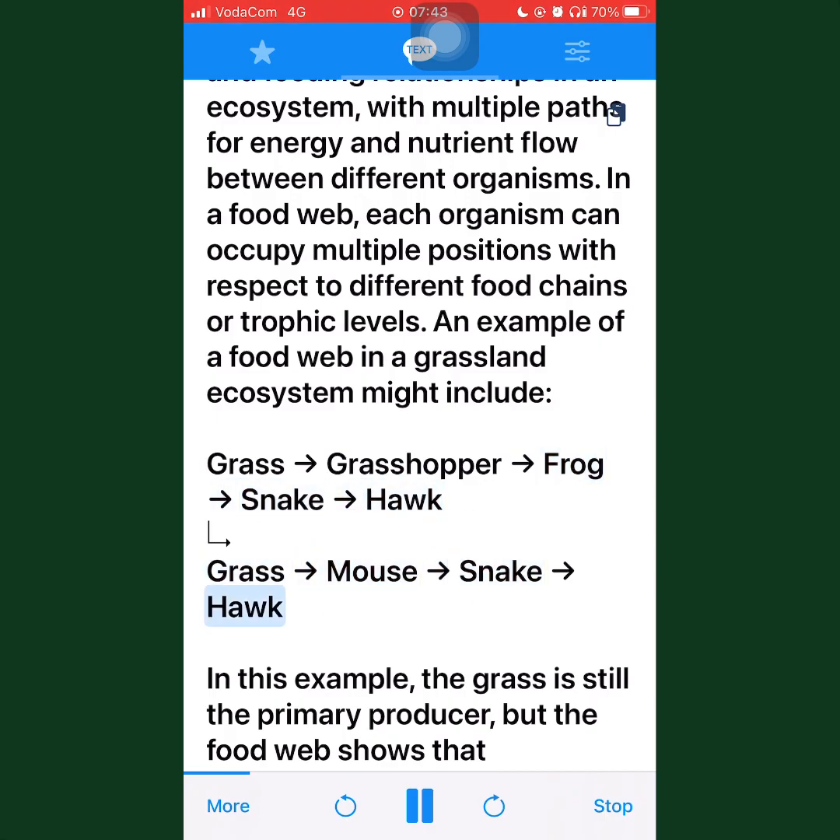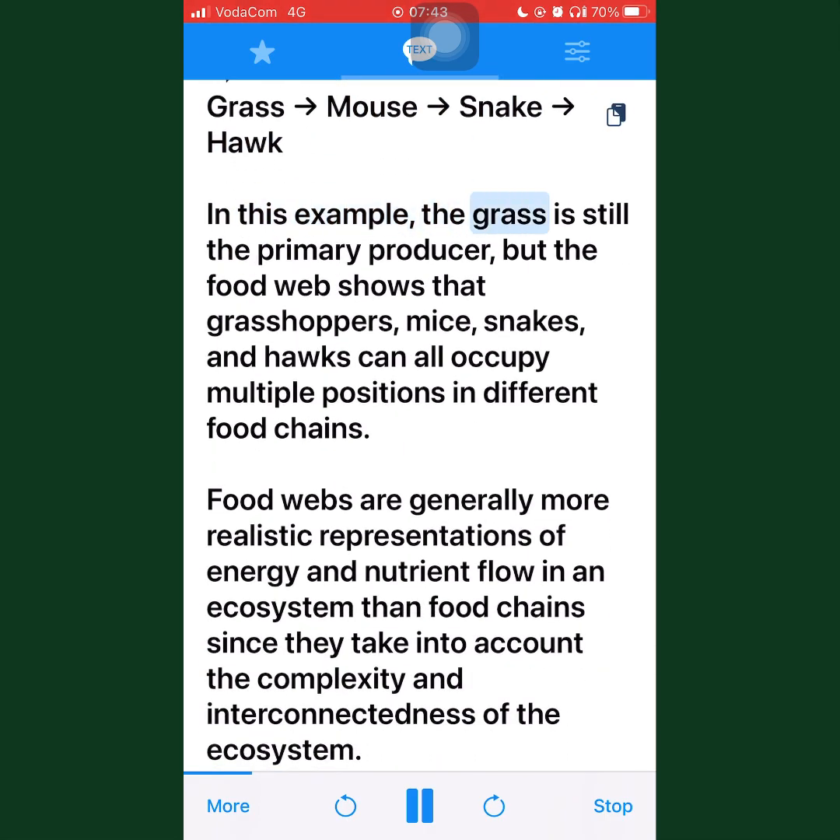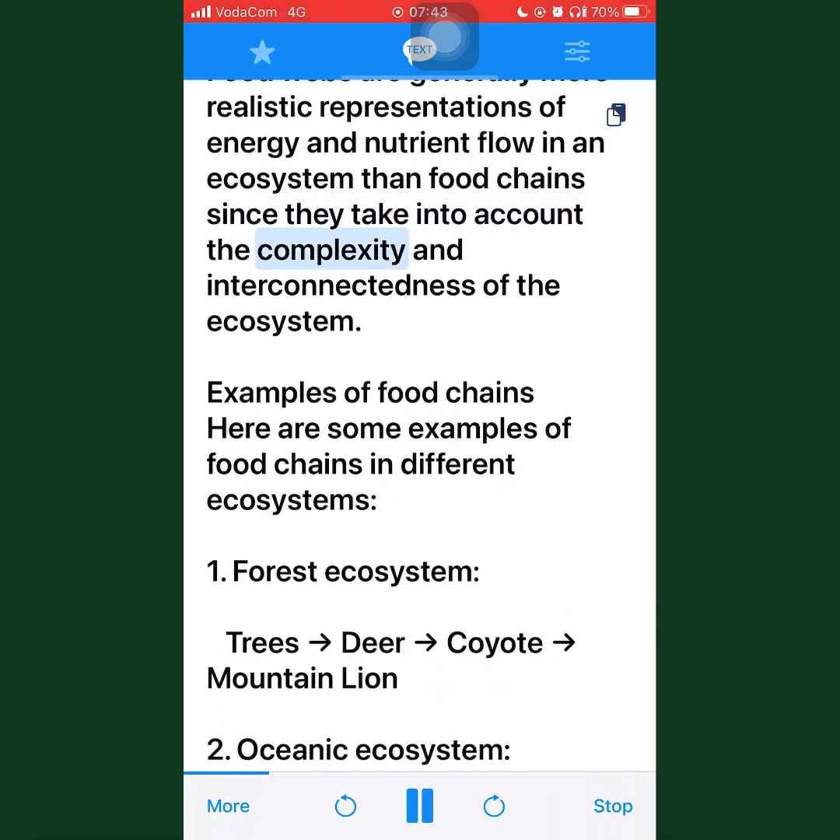Grass, mouse, snake, hawk. In this example, the grass is still the primary producer, but the food web shows that grasshoppers, mice, snakes, and hawks can all occupy multiple positions in different food chains. Food webs are generally more realistic representations of energy and nutrient flow in an ecosystem than food chains, since they take into account the complexity and interconnectedness of the ecosystem.